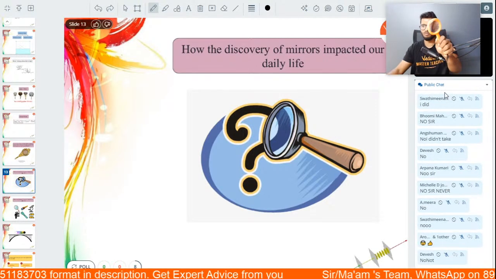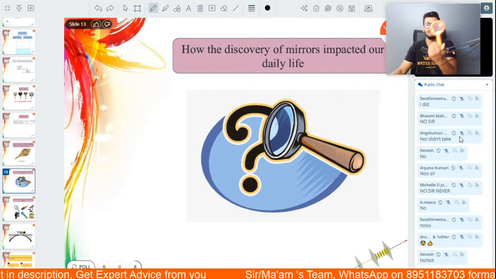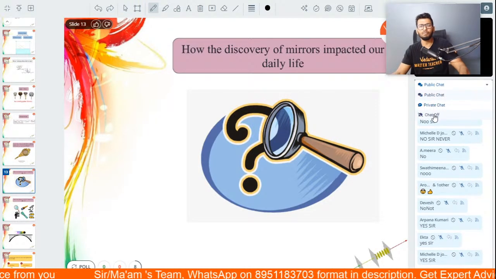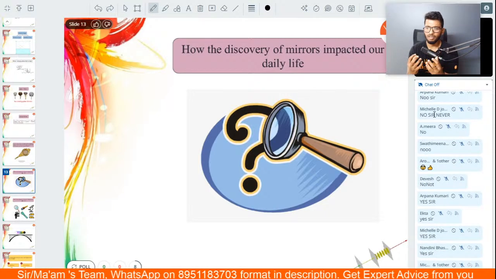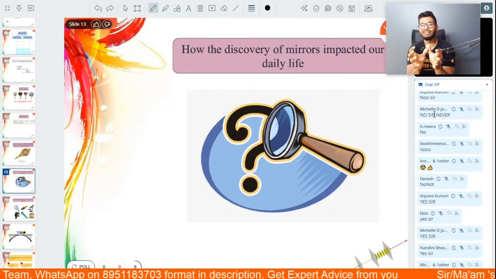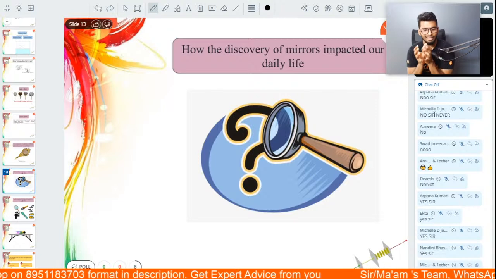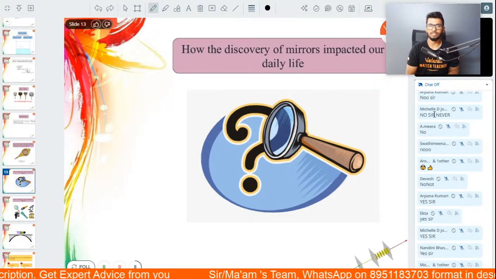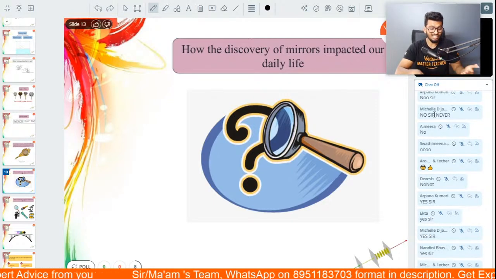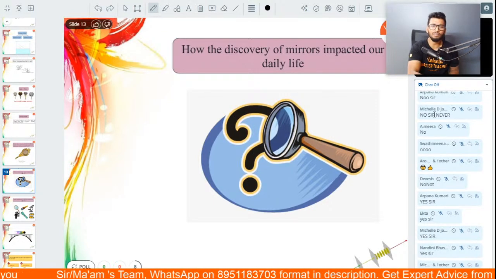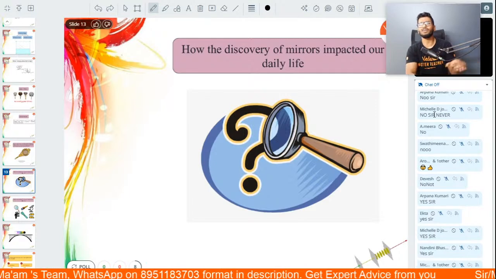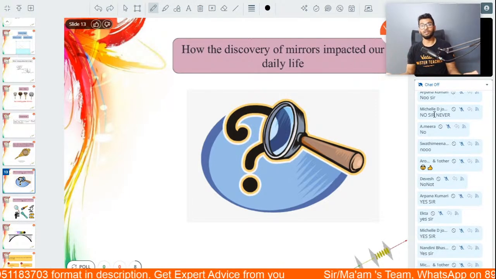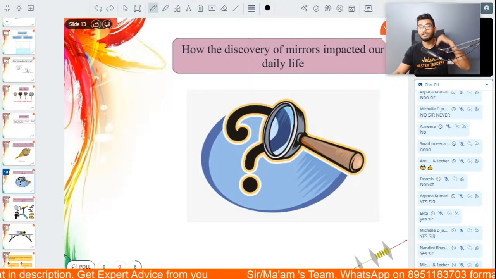You probably would have seen them walking around with a microscope, magnifying glass. Now, what I'm trying to say is this, people. Our life is so much impacted by this that you literally can't imagine a life without all of this. You might be wondering, sir, am I studying it just for the sake of my exams? The answer is absolutely not. Because there is so much around you, whether you want to accept it or not, is actually dependent on this.